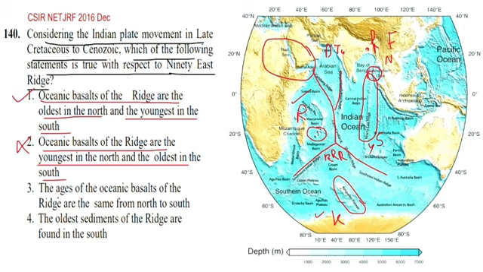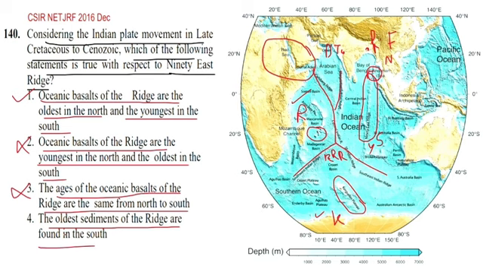The age of the oceanic basalt of the ridge is the same from north to south. This is not built at the same time. The whole chain is not built at the same time because it took millions of years. The Indian plate moving from here to here took millions of years. So the age is not the same.